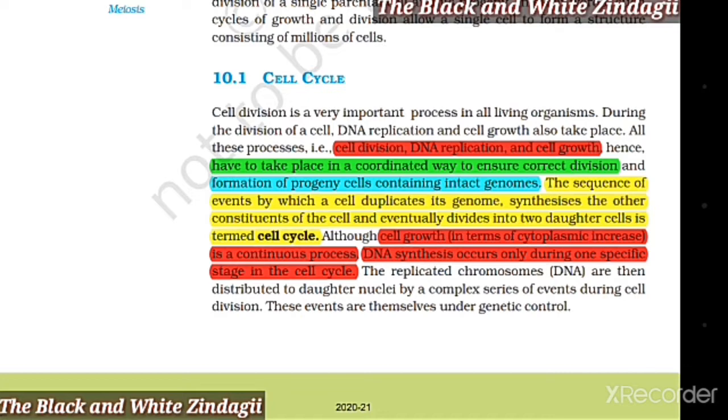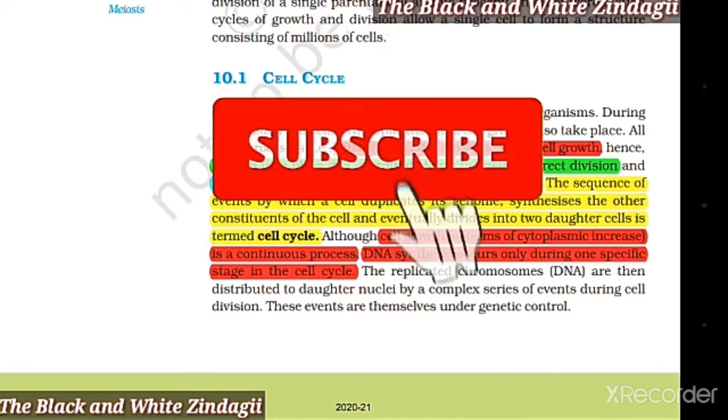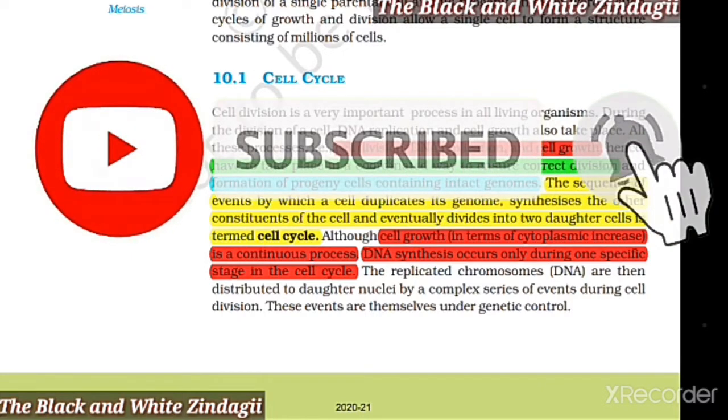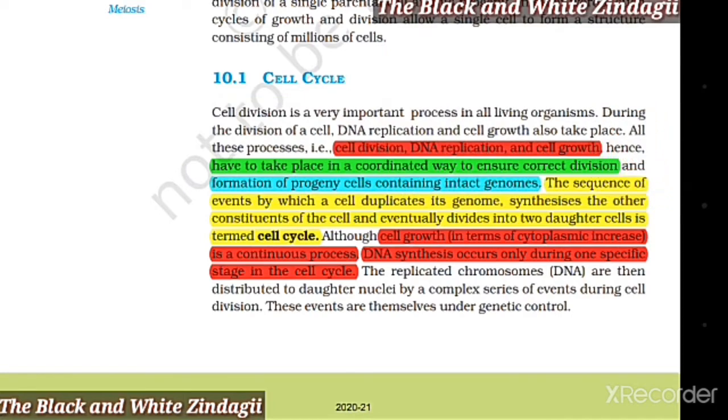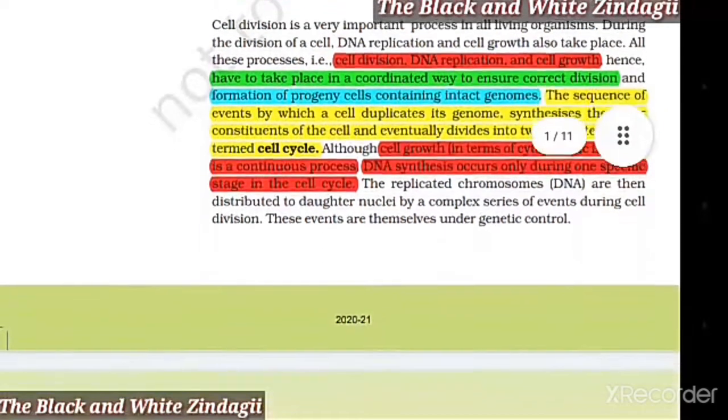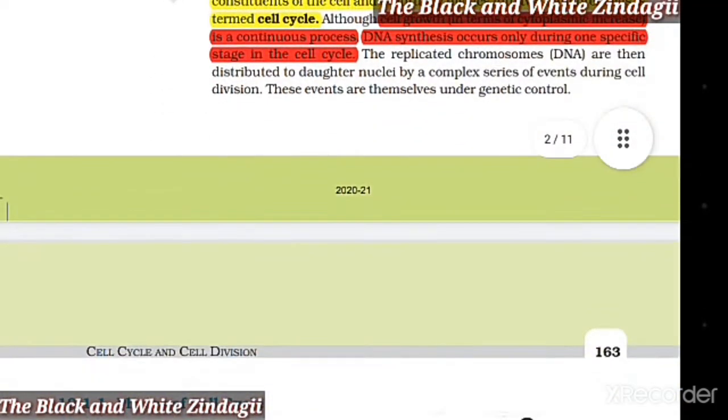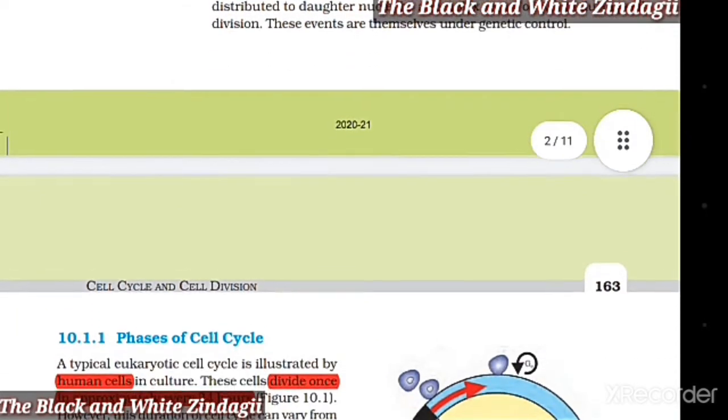The sequence of events by which a cell duplicates its genome, synthesizes the other constituents of the cell, and eventually divides into two daughter cells is termed cell cycle. Although cell growth in terms of cytoplasmic increase is a continuous process, DNA synthesis occurs only during one specific stage in the cell cycle. The replicated chromosomes, that is DNA, are then distributed to daughter nuclei by a complex series of events during cell division. These events are themselves under genetic control.